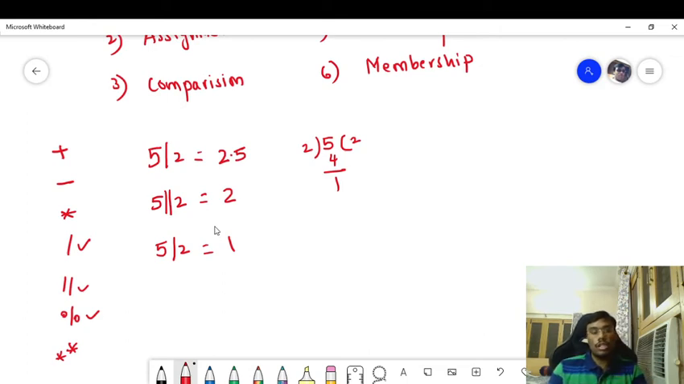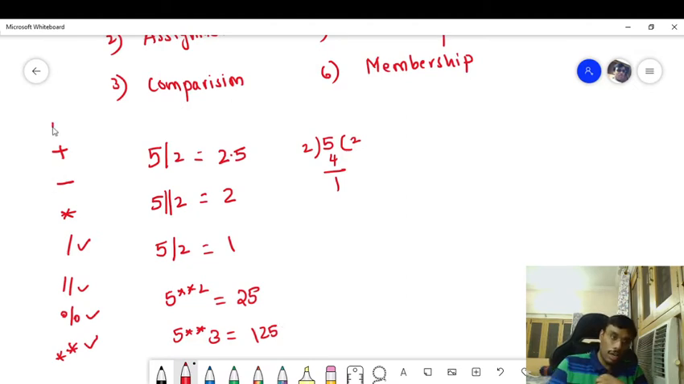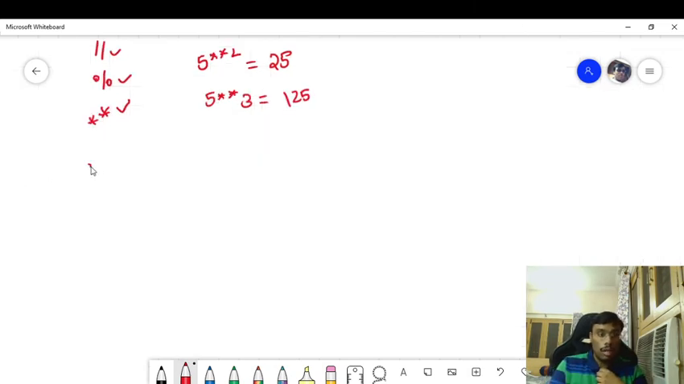The exponentiation operator works like this: for example, if you want to find the value of 5 squared, in Python programming language you can specify it like this, and it is going to give the value 25. Else you can also find the cube value, which is 125. This is how exponentiation works in Python programming language. These are the arithmetic operators. Next are the assignment operators.